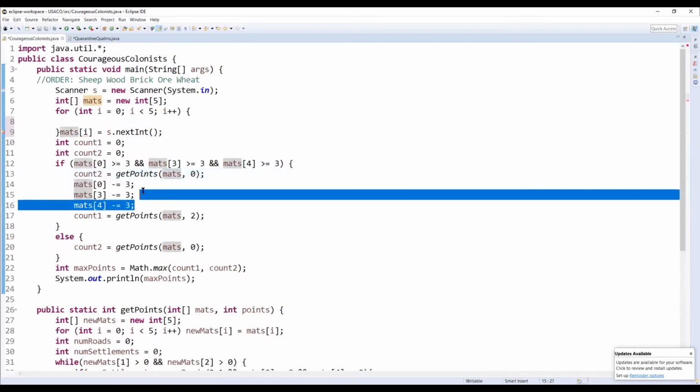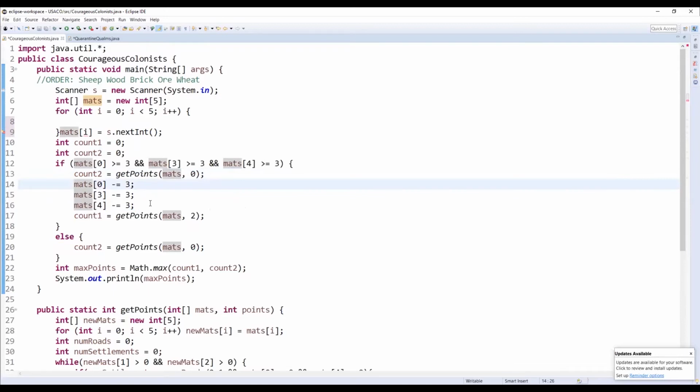Otherwise, we're going to try building a town hall, which means subtracting 3 from each of our resources that is necessary for the town hall, and then getting the number of points and passing in that plus 2, because the town hall's worth 2 points.